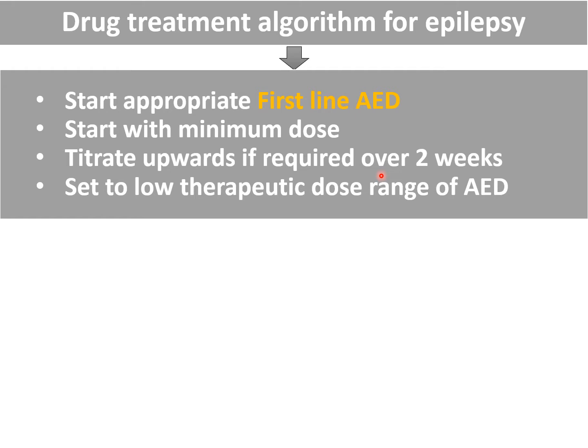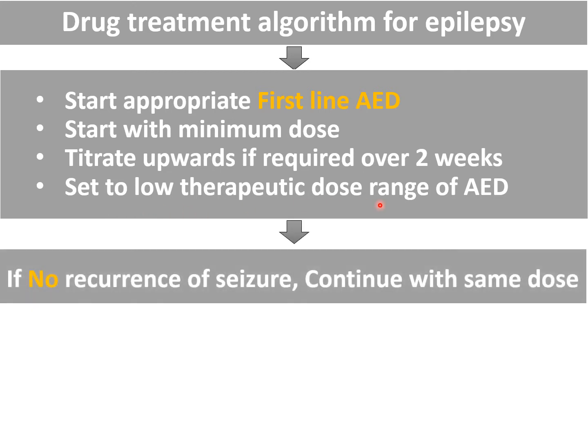And if seizure control is not there, slowly I will increase the dose and I can step up to the maximum dose range. Always try to settle on the low therapeutic dose range of the anti-epileptic drug. If you find there is no recurrence of the seizure, then you can continue with the same dose, and need not increase the dose.